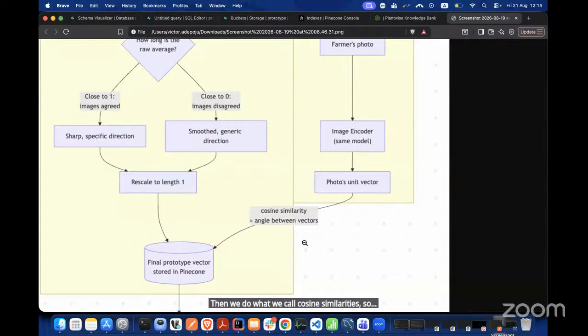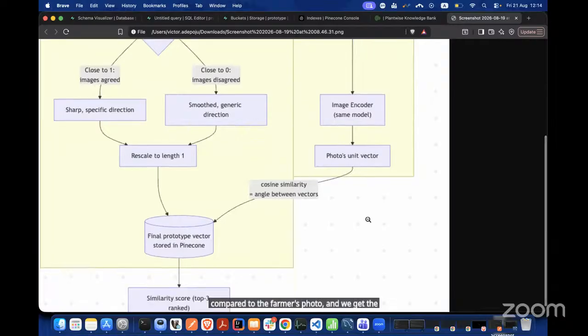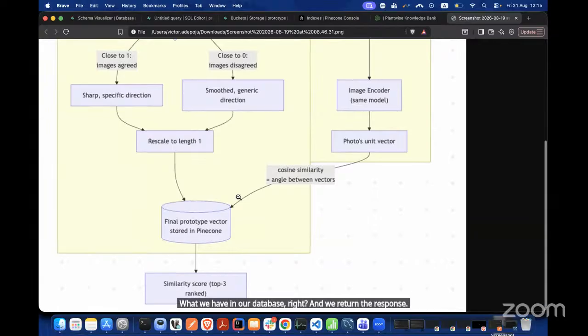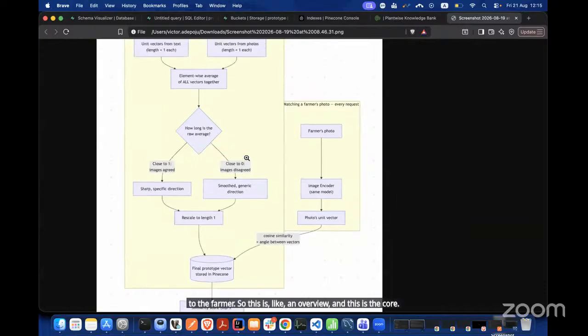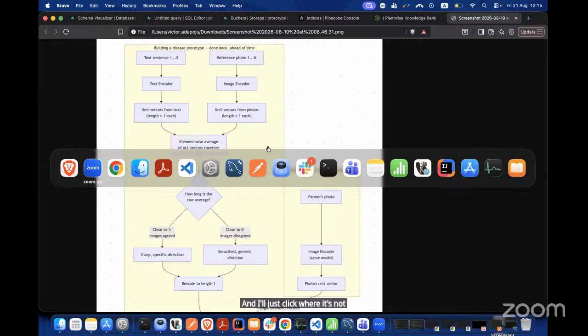This happens in an external system called Pinecone, which checks how similar our database vectors are to the farmer's photo, and we get the most similar images. We get the top 3 images that are very similar to what we have in our database, and we return the response to the farmer. So this is an overview, and this is the core concept of how we process and match images. And I'll just quickly go ahead, not to waste our time.